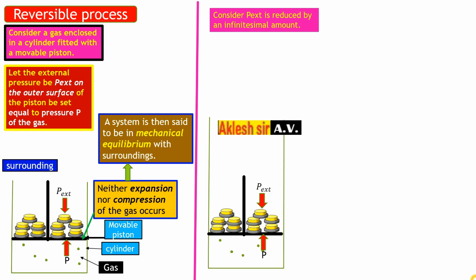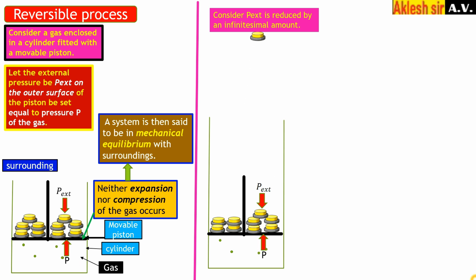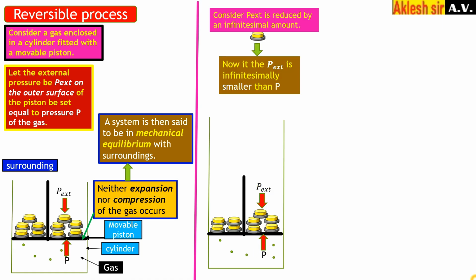Now what we are going to do is remove a certain weight from the outer part. When we remove a small amount of weight, the external pressure will decrease by a very small amount, which I can call dP.